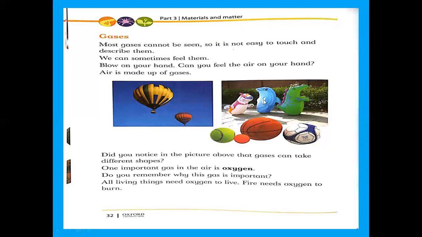You can see here different toys and balloons and umbrellas and balls. These are filled with gases. Are all these the same? No. All these have different shapes. So how can you define gases? Gases take the shape of things when you fill them in the ball, in these plastic toys, and in the tires of your cycle. So gases take the shape of these things.